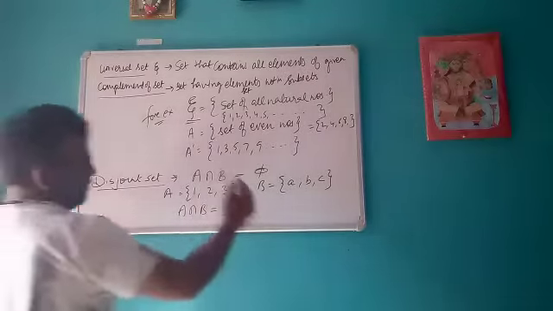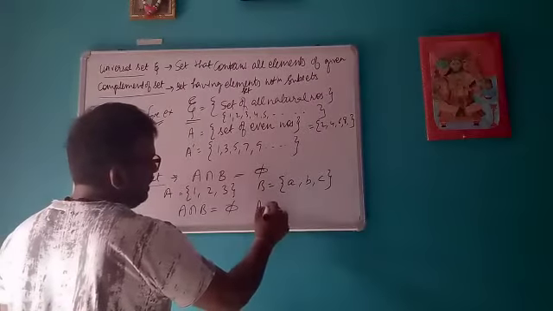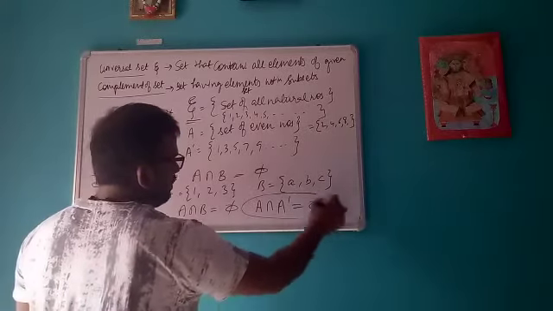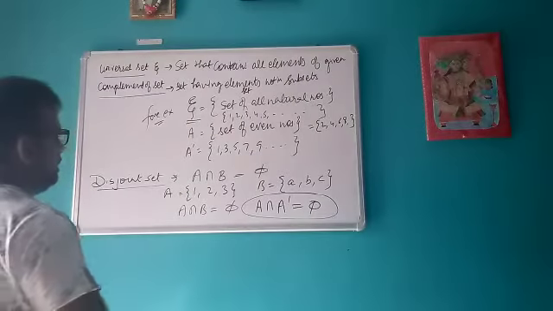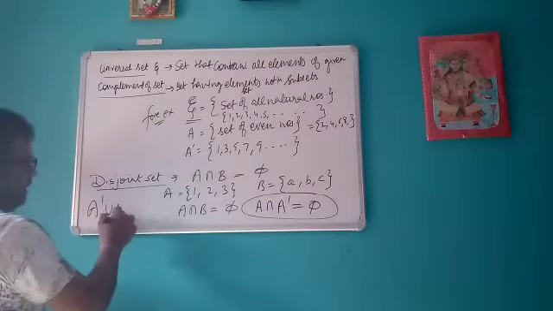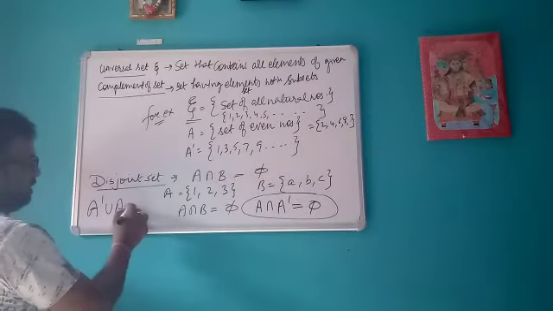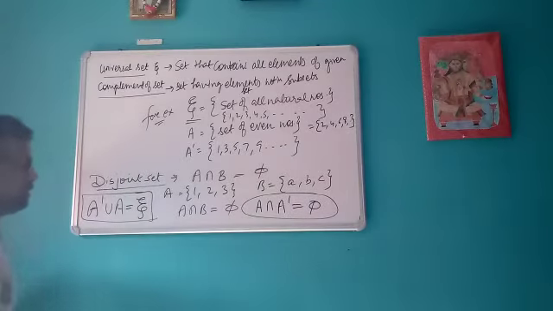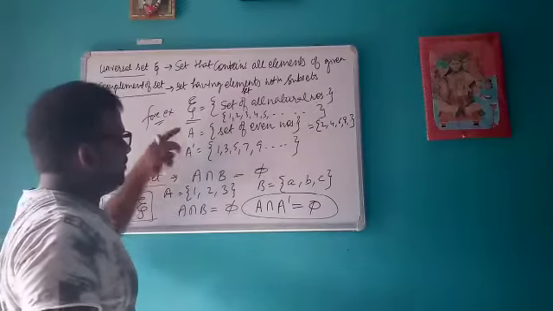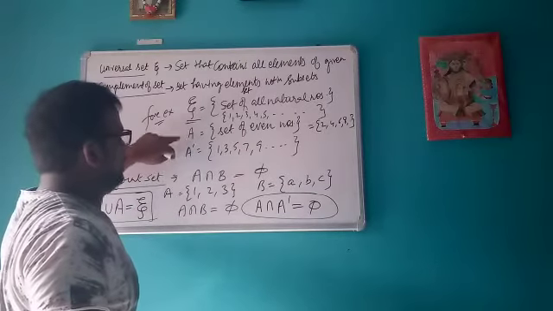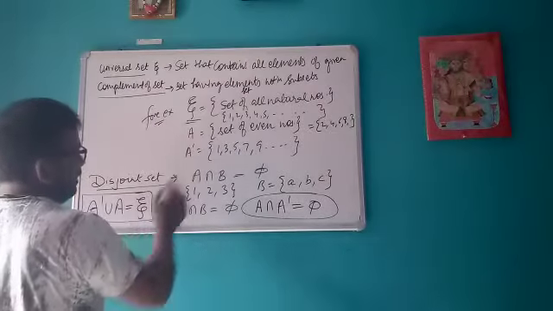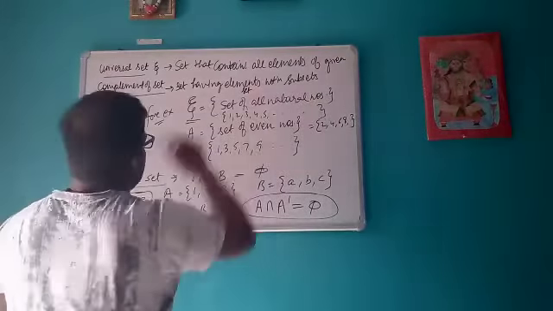So one thing that we can easily say that A intersection A complement will always be a null set, and A union A complement will always be equal to the universal set. Okay, remember these two values. Whenever you take the intersection of, suppose this is set A, this is set A complement, so its intersection will definitely be the null set, and when you take the union of these two sets, you will get the universal set. So this is all about universal set and complement of the set.